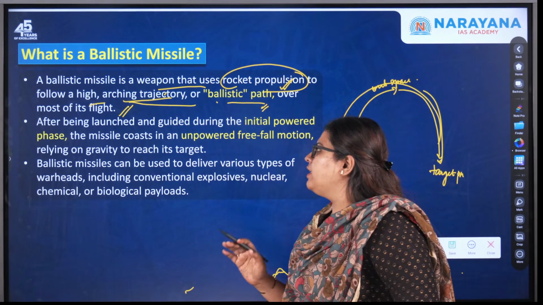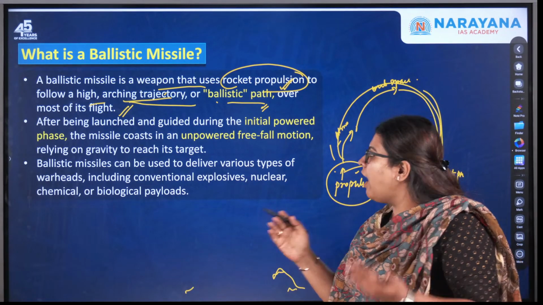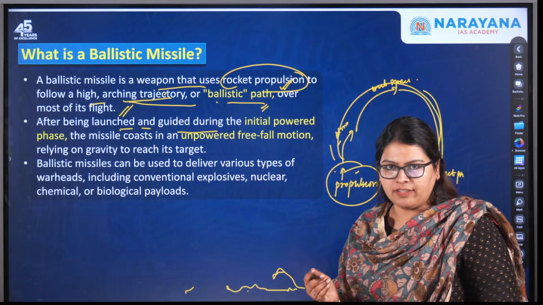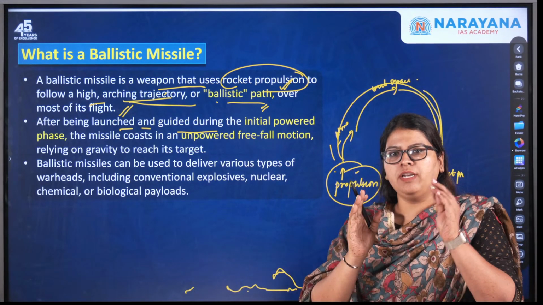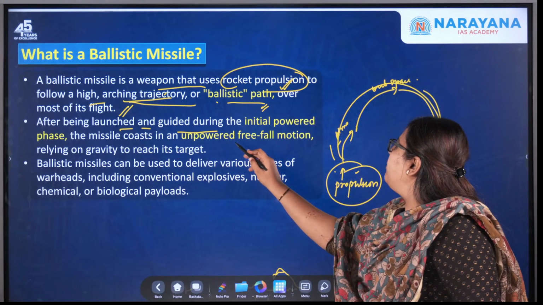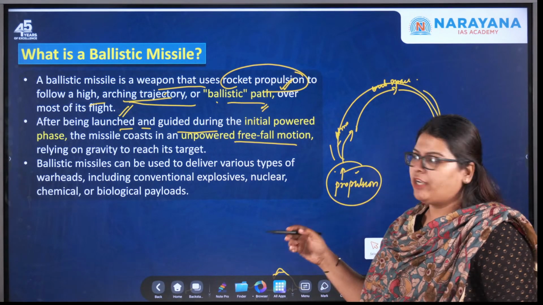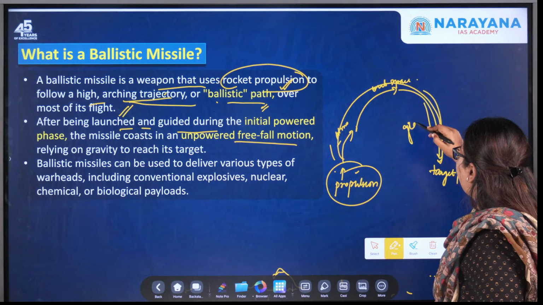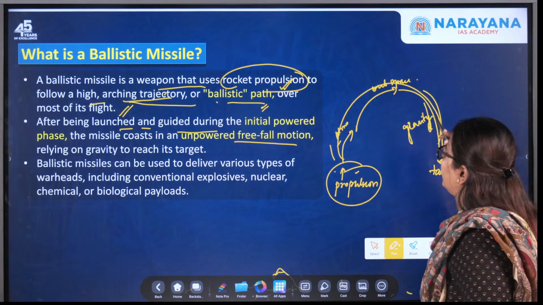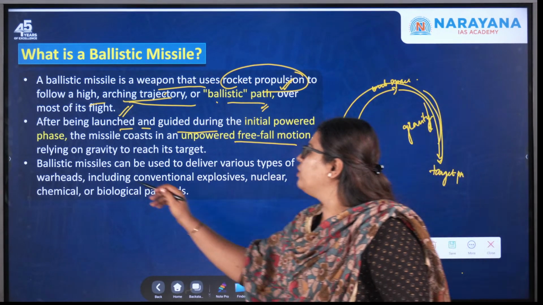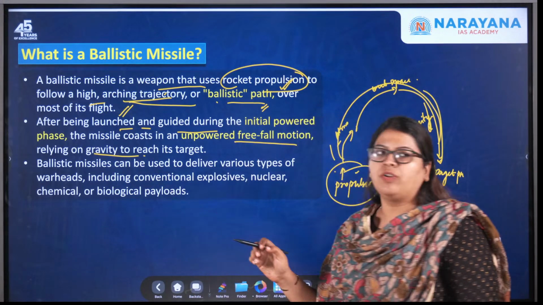After being launched and guided during the initial powered phase, so it is guided during the propulsion, the missile coasts in an unpowered free fall motion. That is what I told you. It follows a free fall motion under gravity, and here no guided propulsion is given. So here, free fall motion relying on gravity to reach its target.